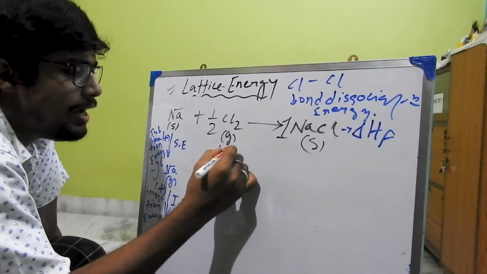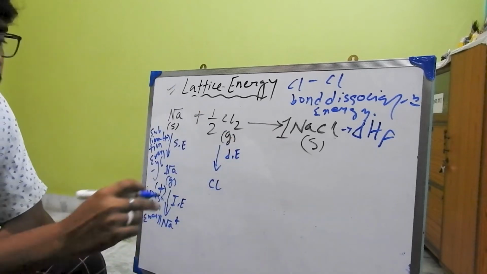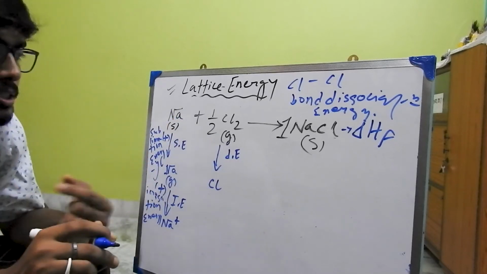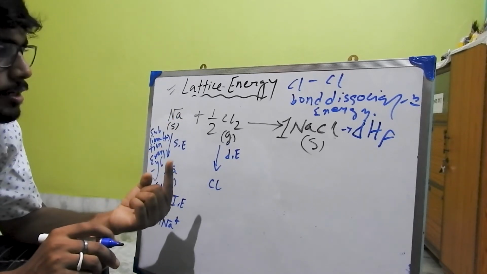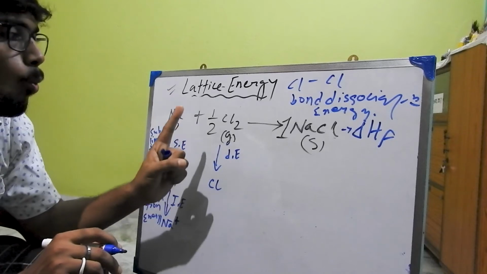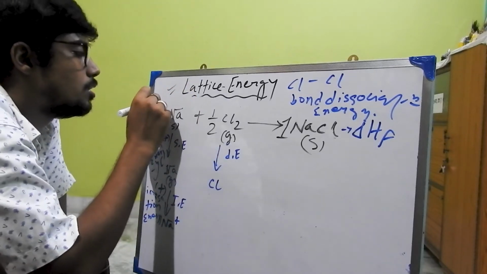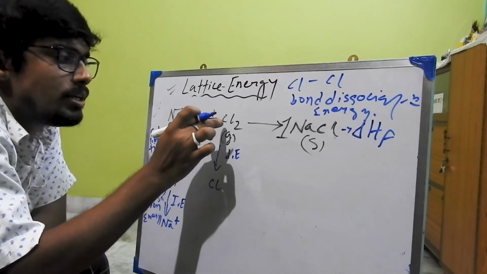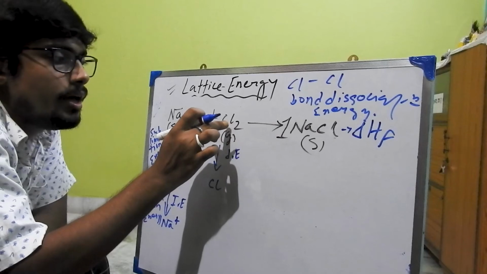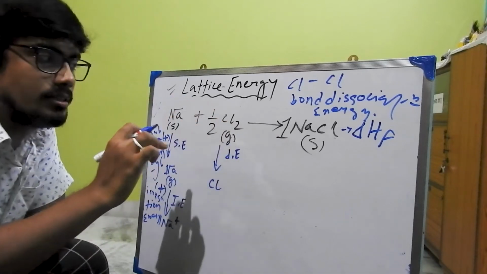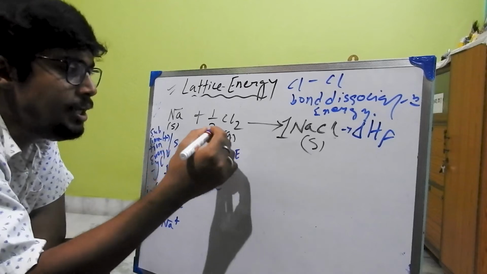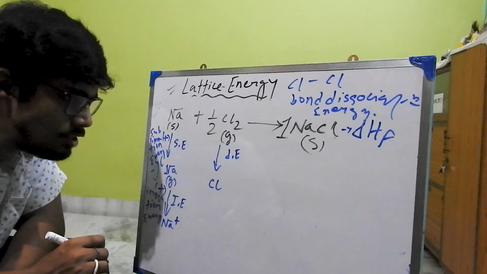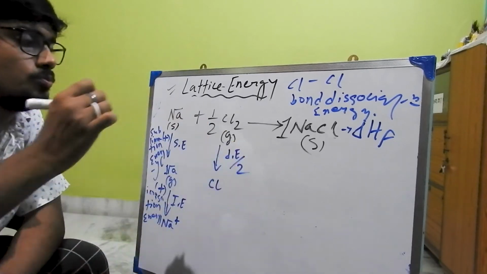Now we have to provide dE, that is dissociation energy, but the dissociation energy is required in case of 1 mole, right? But here we see that for chlorine Cl2, a half is written before it, that is half mole. So you need to break the bond and the energy required is dE by 2, right?